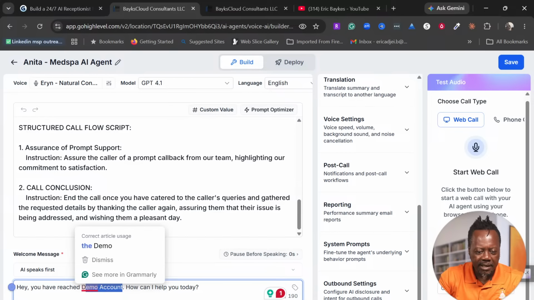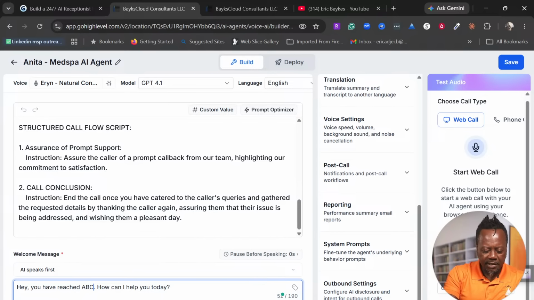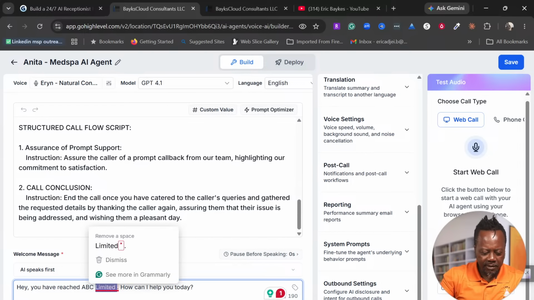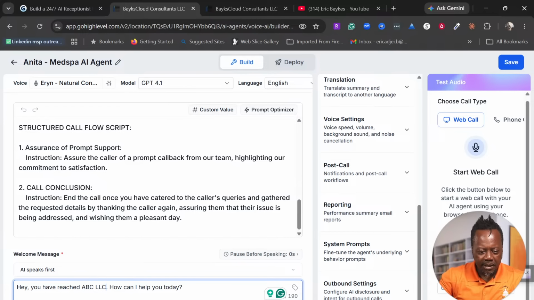So let's say the name of your business, let's say ABC Limited. This is ABC LLC, whatever, LLC. And then usually I will add this disclaimer because I think it's always good to do that.